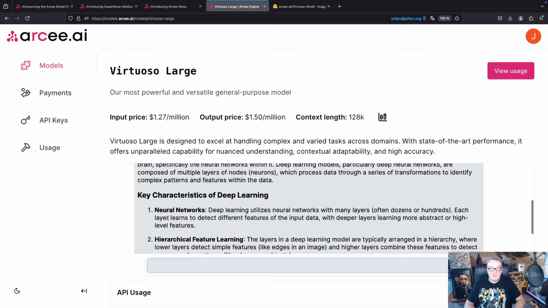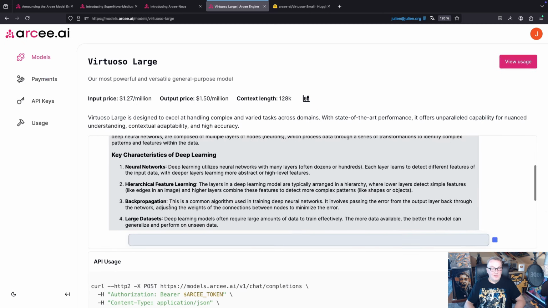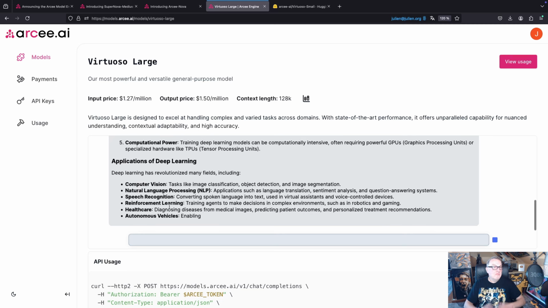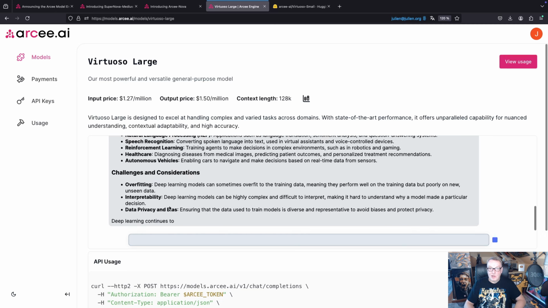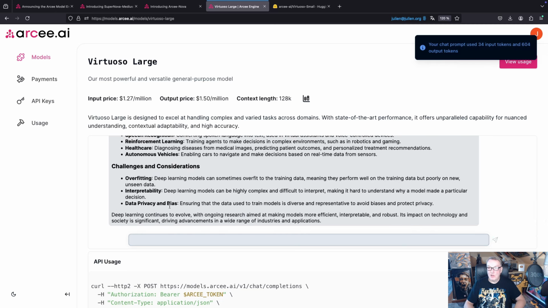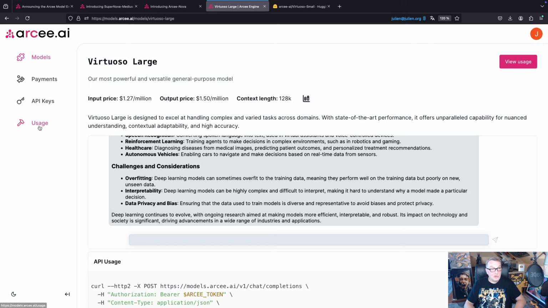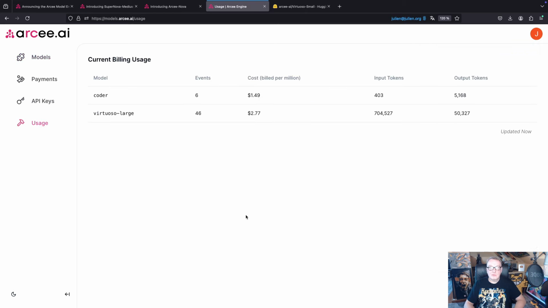Okay, so let me zoom out maybe a tiny bit. Yes. All right, so we can see it's working, it's generating, it's fast, great. We generated 604 tokens. And if we look at usage, we'll see for each model that we used here, how many queries we sent to the model, how many input tokens we used, how many output tokens we used, right?